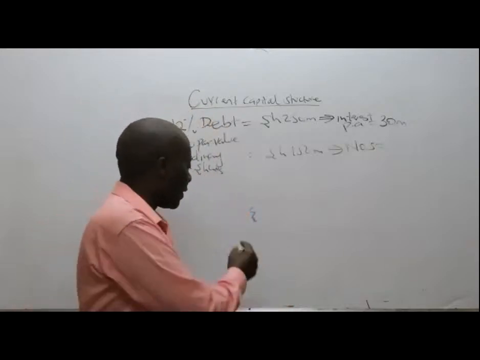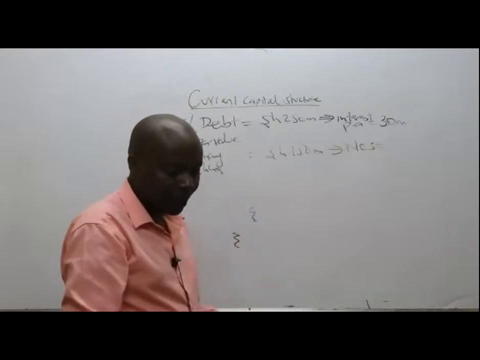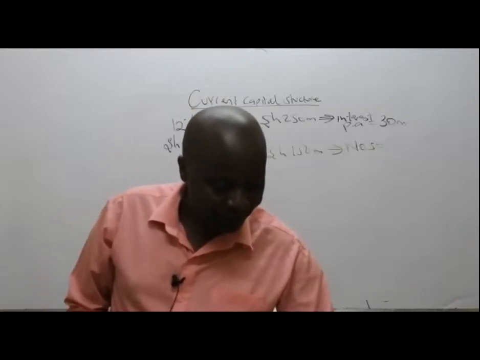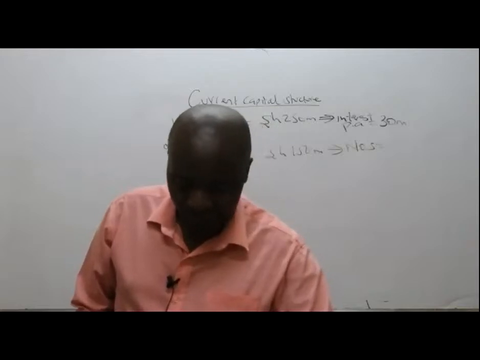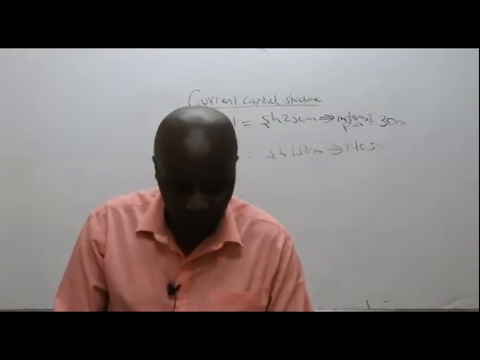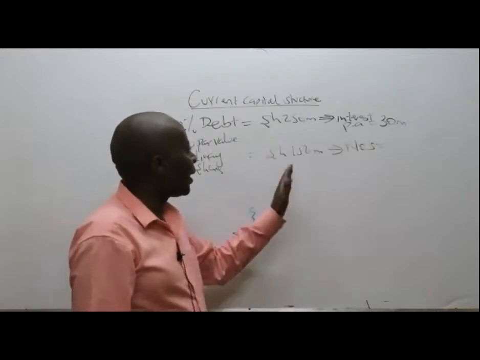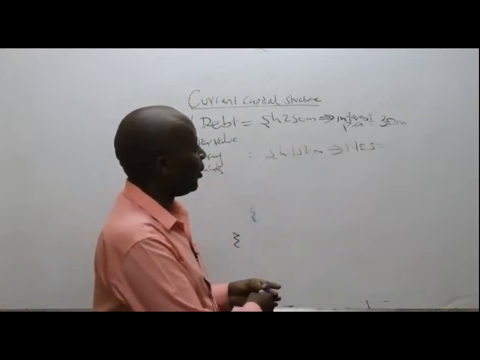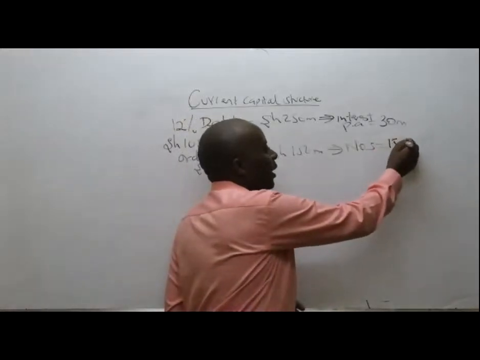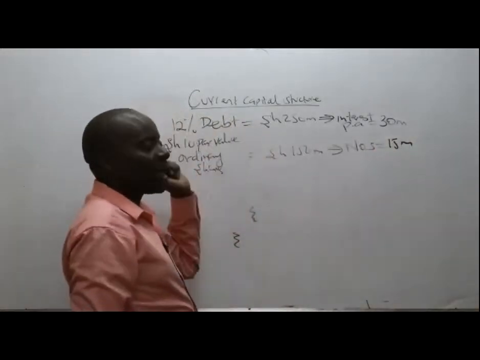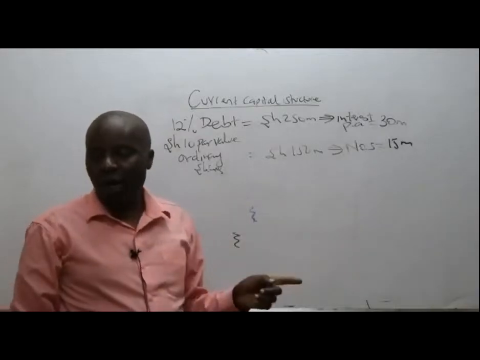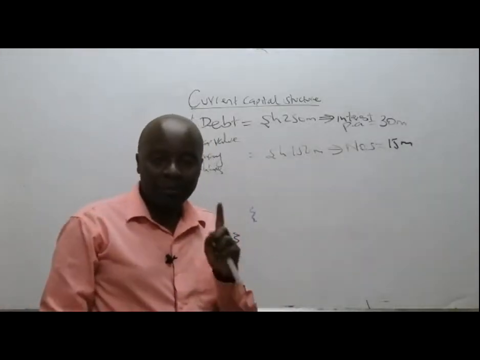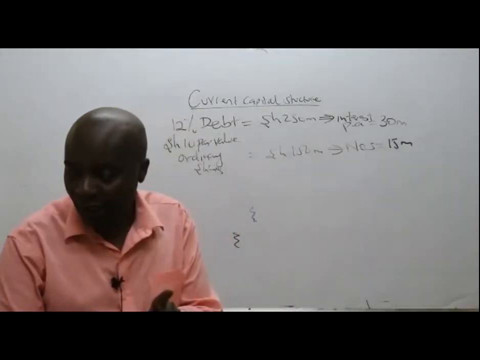What do we have here? 15 million. Remember, this is the current capital structure, also known as the old capital structure. Very important for us to know that.